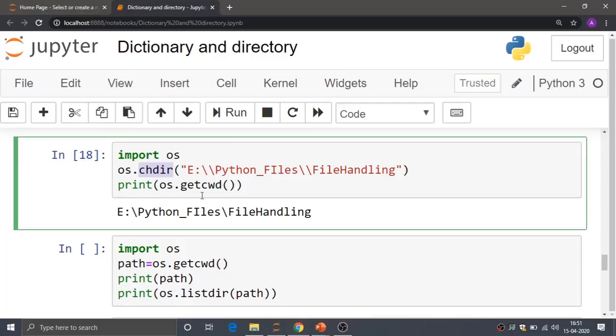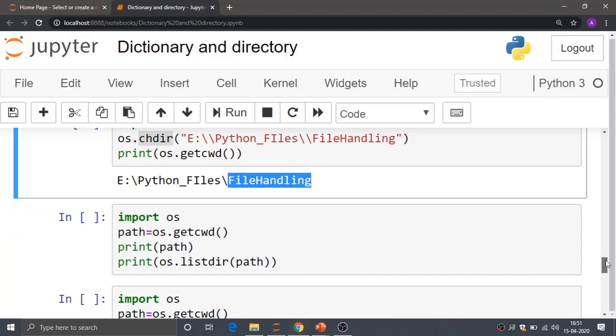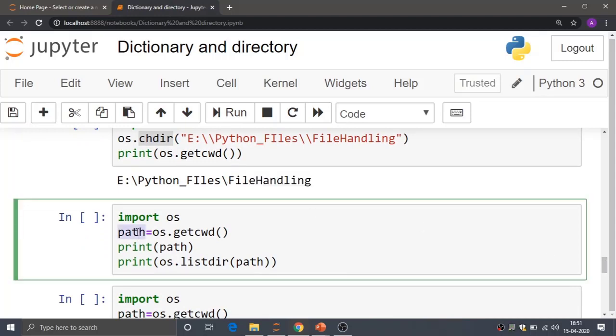Our current working directory is now E. Now we will see in file handling how many entries are there. First of all we will take the path into one variable using os.getcwd. Then I am printing the path, and after that I am using listdir and passing the path to that listdir function.